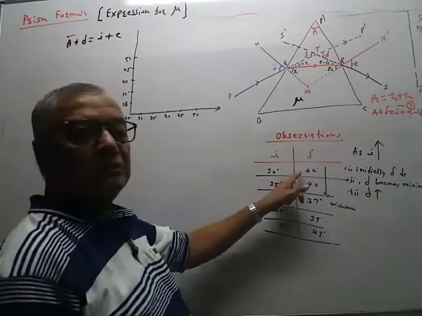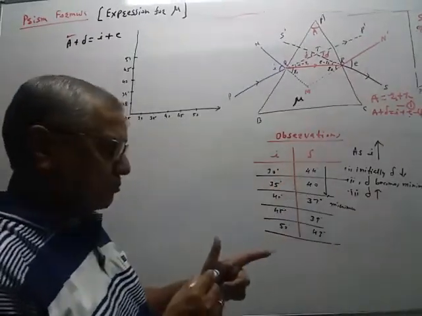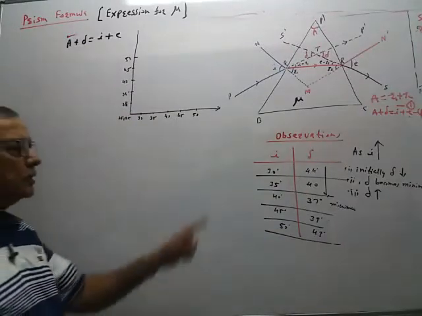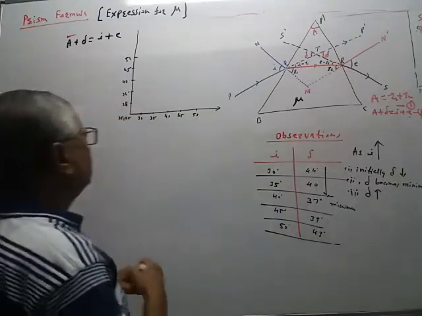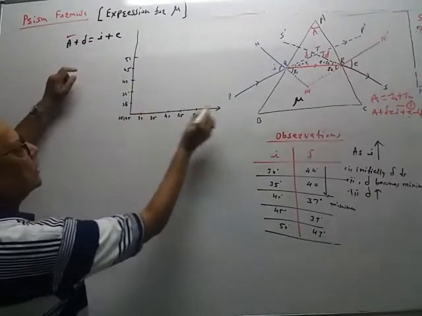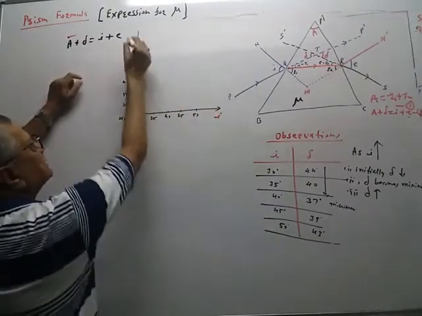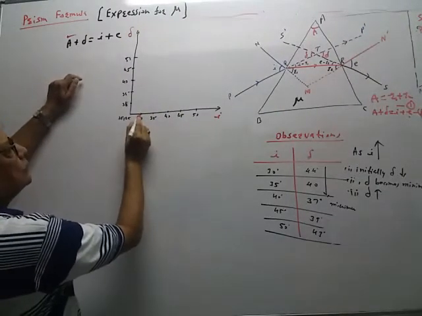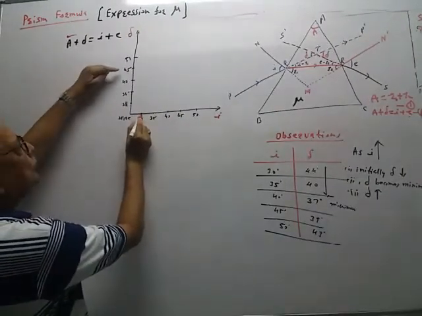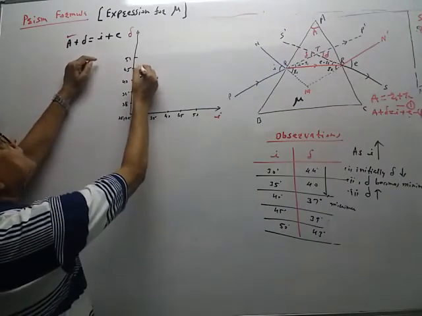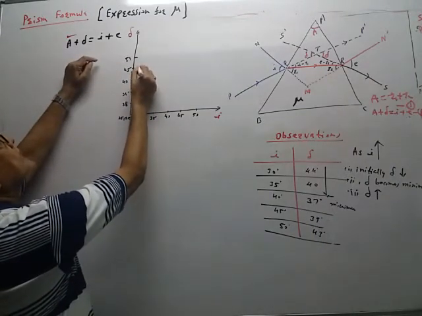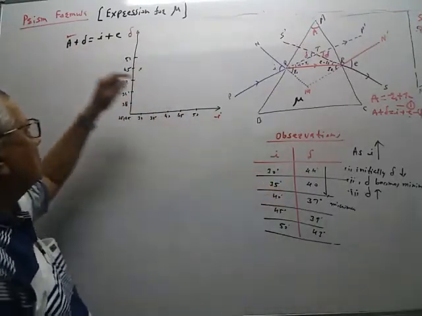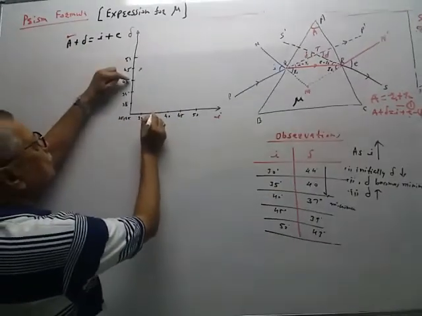Now approximately mark the points. Where is the first point? 30 degrees, 44. So 30 degrees angle of incidence on the x-axis, angle of deviation on the y-axis. So i is equal to 30 degrees, delta is equal to 44. It is nearly here. This is the first point. Second point: 35 degrees, 40.